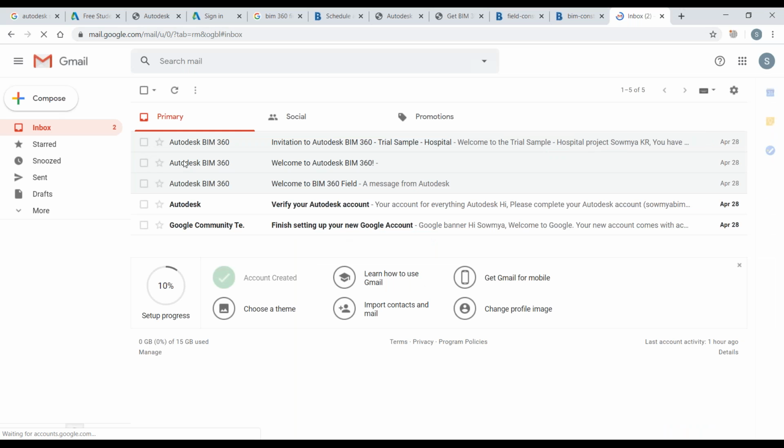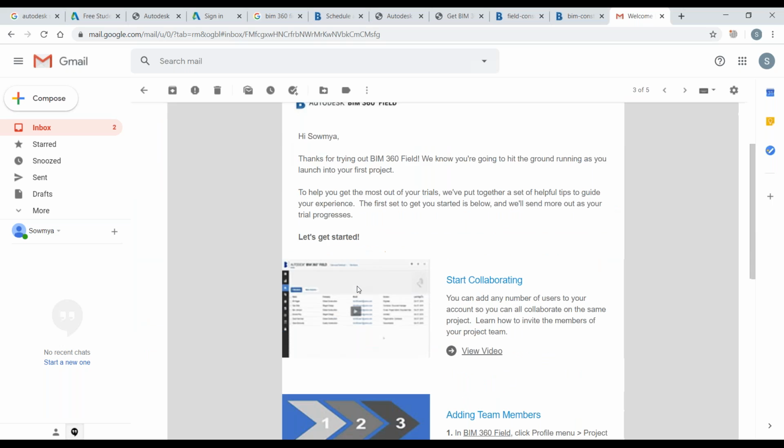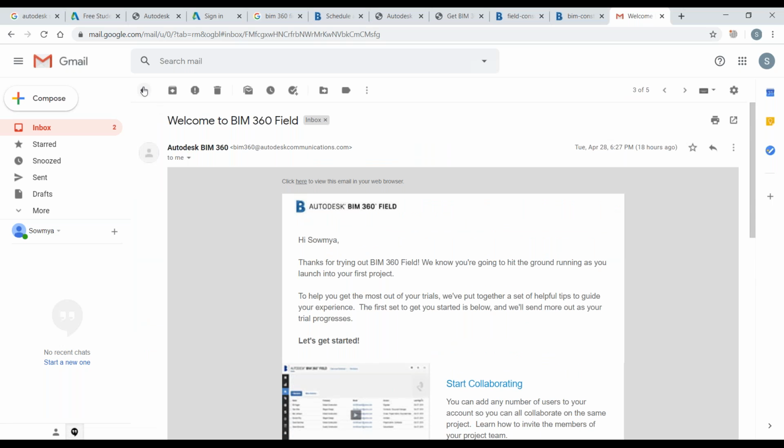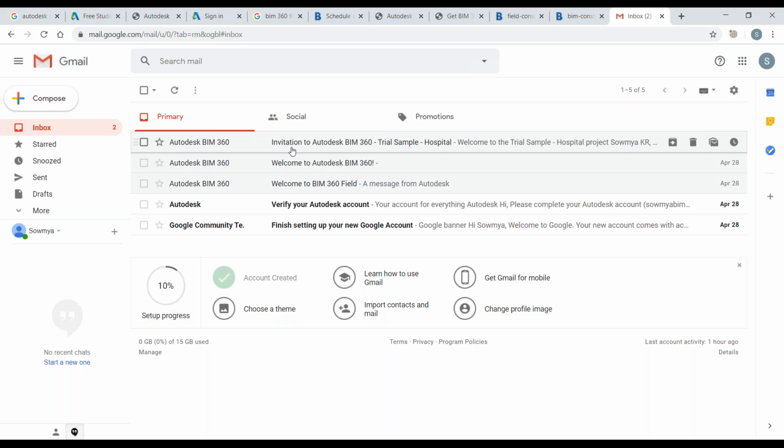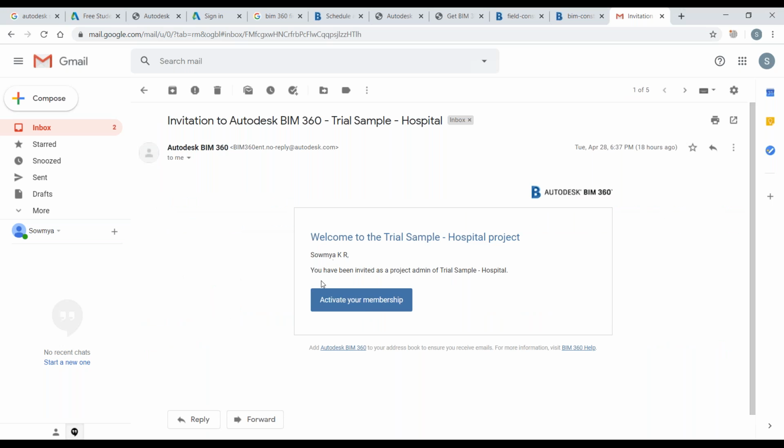Once you have logged into the BIM 360 field, first we all will get a welcome message. And the third message, we all will get an invitation so that we can work on the projects also. Whatever projects we have, the sample projects that Autodesk will give us the membership to work with, the trial sample projects which they have from their side.